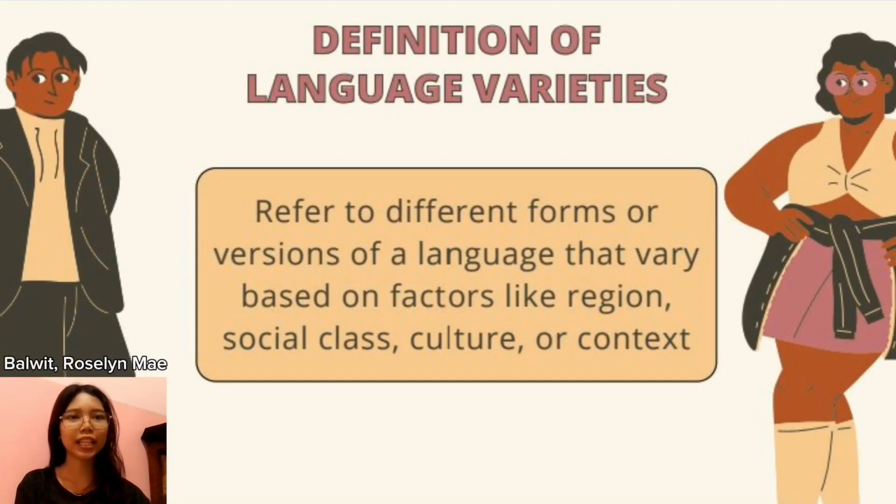Now, let's talk about language varieties and register. Language varieties are the different ways people speak or write a language. This can be because of the region, social class, or context. For example, people in different countries speak English in different ways, like American English, British English, and Filipino English.